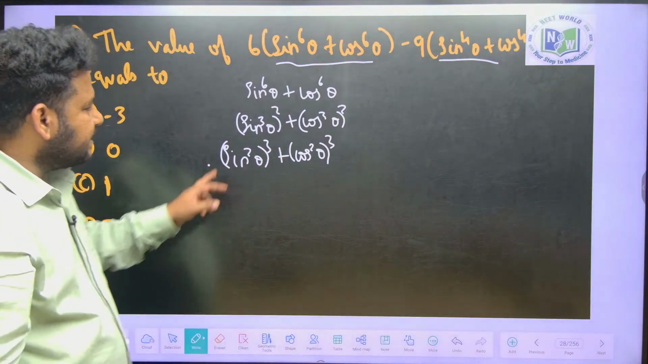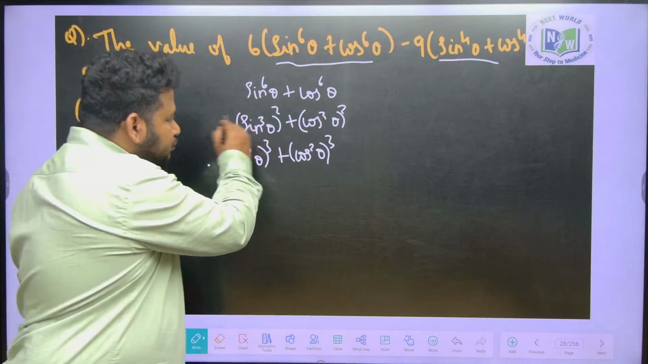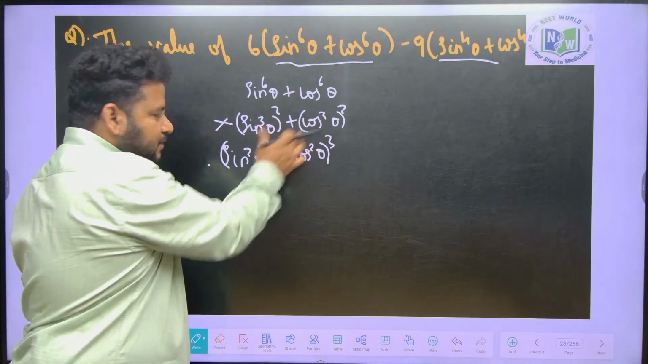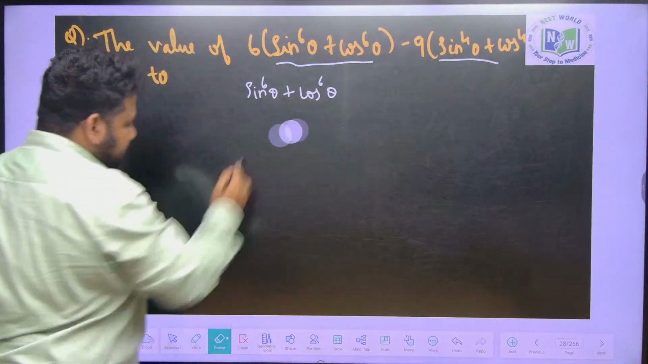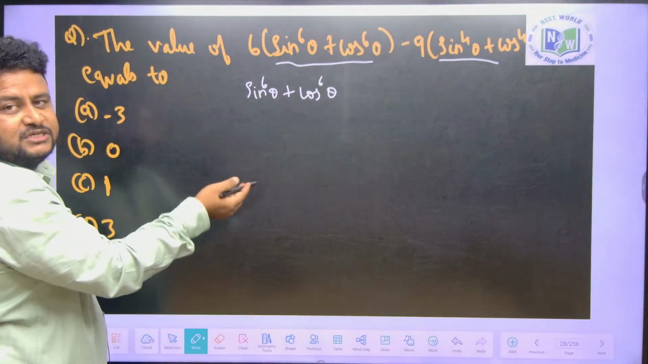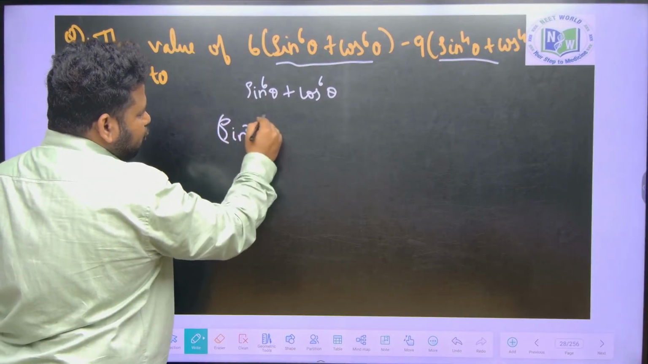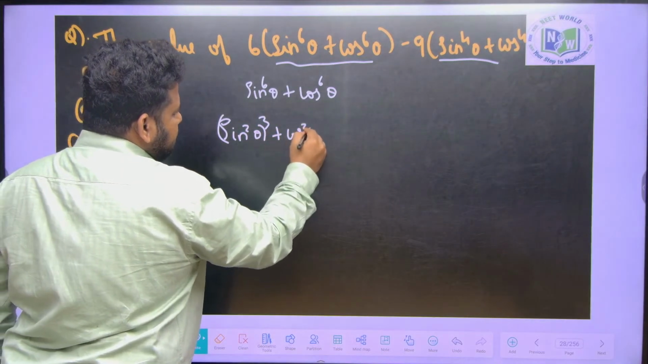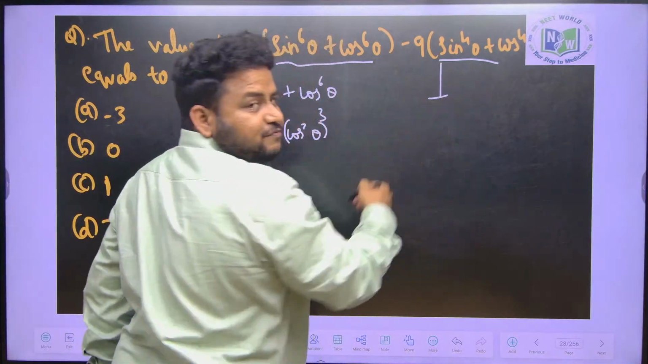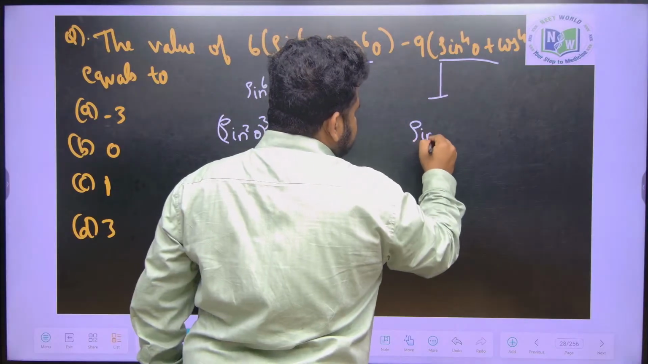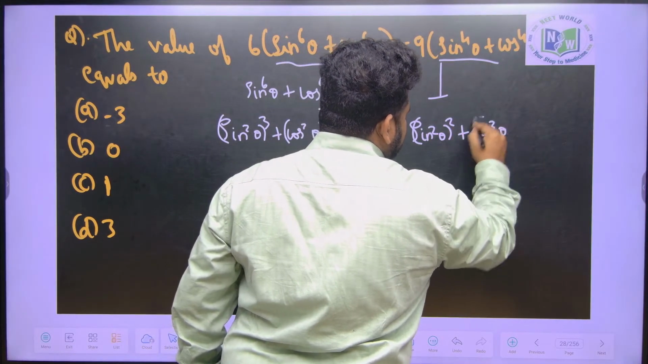But the identity is for sin square theta plus cos square theta, not for cube. So, I will not use this form, I will use this form. That means I will write sin power 6 theta plus cos power 6 theta in the form of (sin square theta) whole cube plus (cos square theta) whole cube. Similarly, I will write sin power 4 theta plus cos power 4 theta as (sin square theta) whole square plus (cos square theta) whole square.